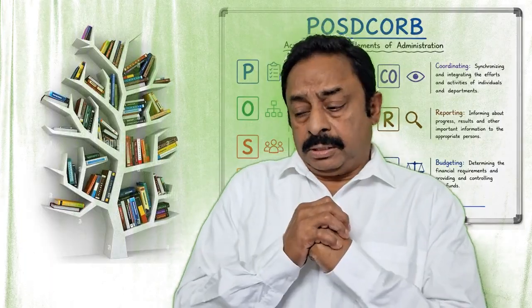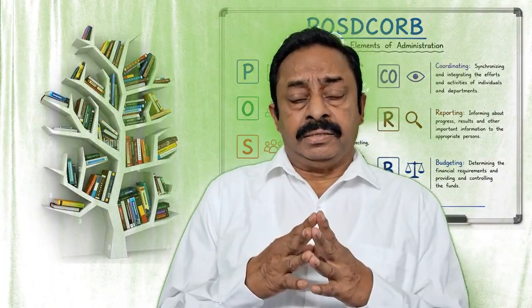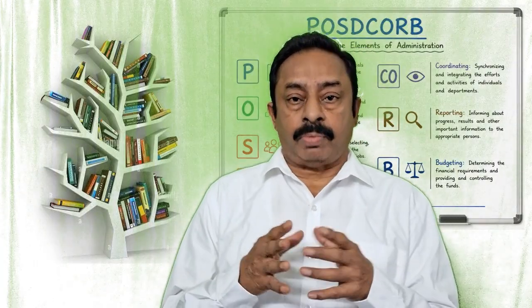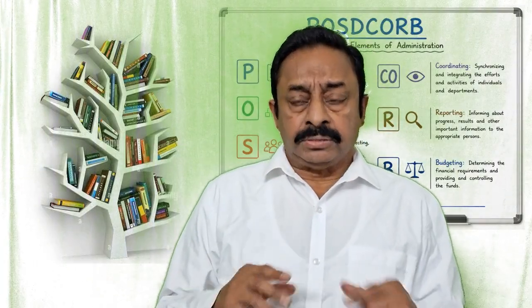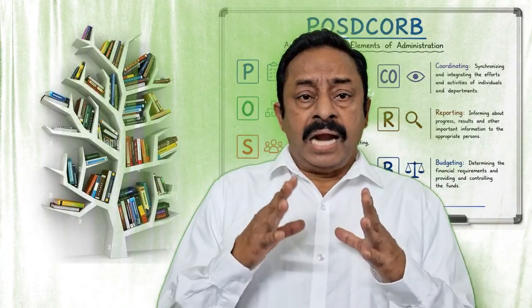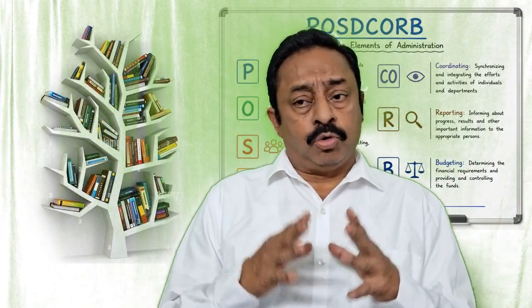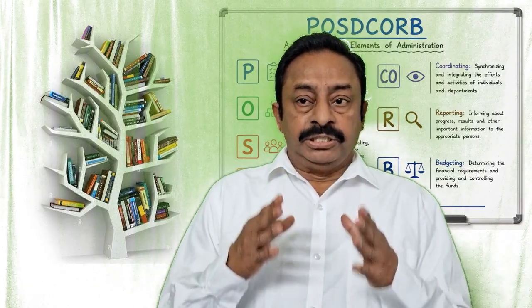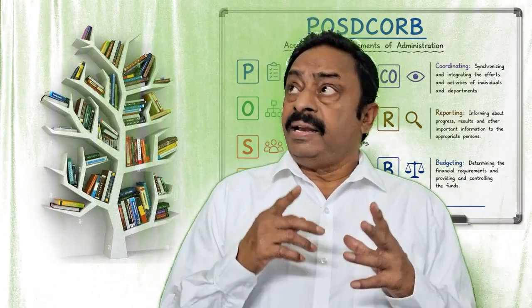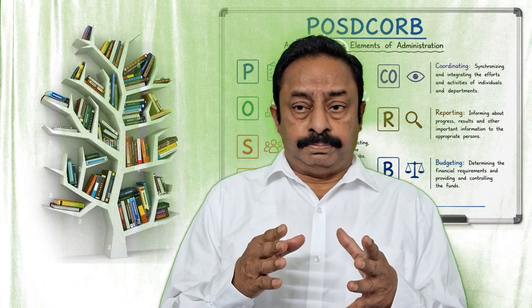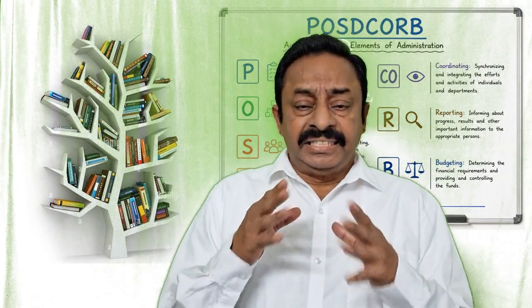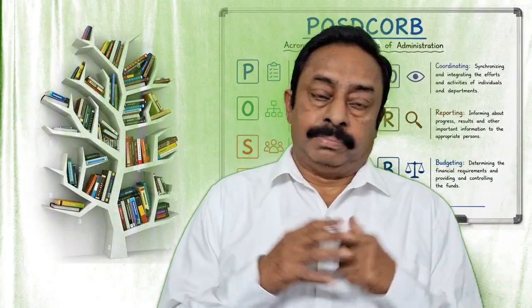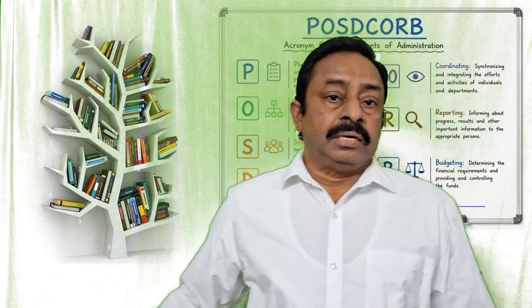According to management theory, planning is a process of setting the objectives and determining the best course of action to achieve them. You understand?